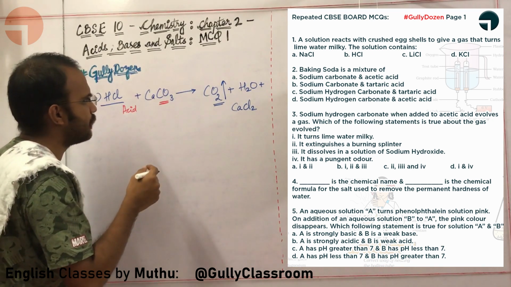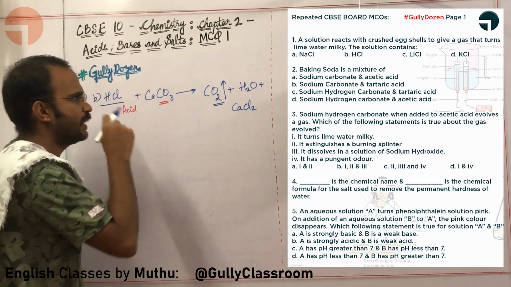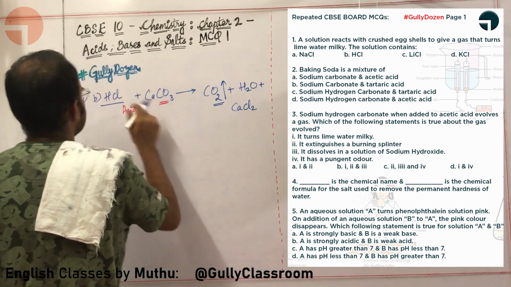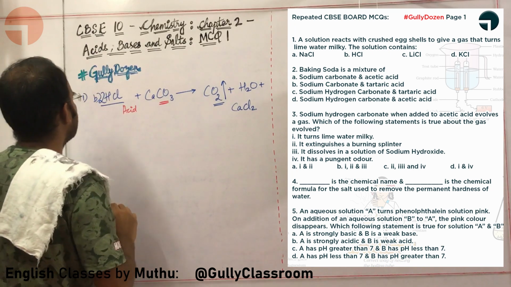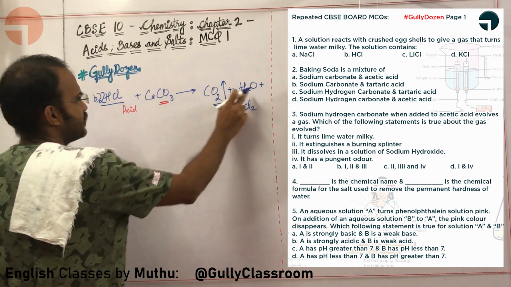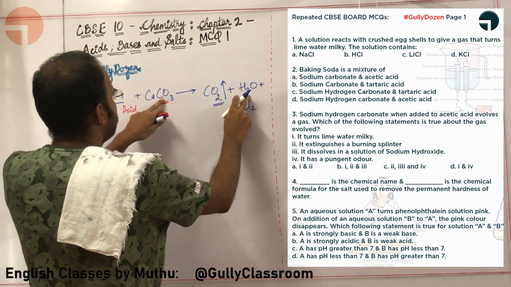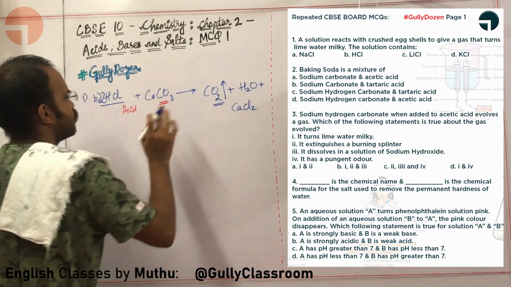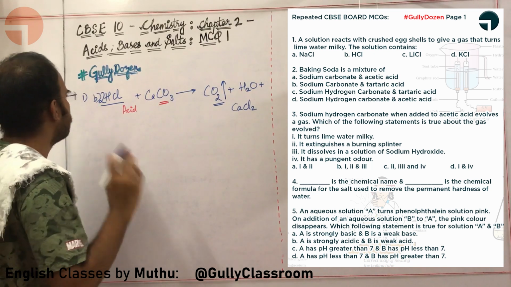Sir, kindly do balance this reaction. Yes, Tanga. Let us check whether I have balanced the reaction. Here there is 2 Cl. Let us check the Cl over here. Here I need to put 2. Here there is 2 hydrogen. There is 1 carbon. There is 3 oxygen. There is 3 oxygen. This particular equation is balanced.